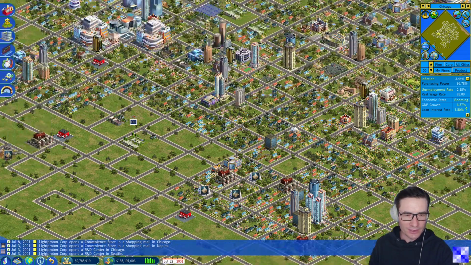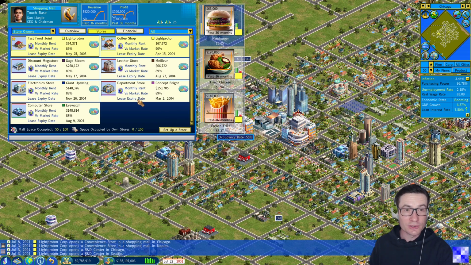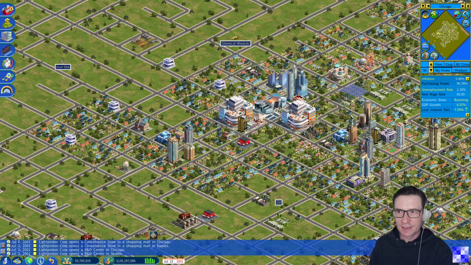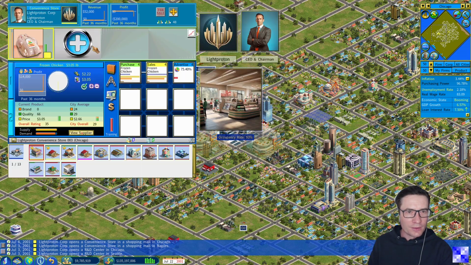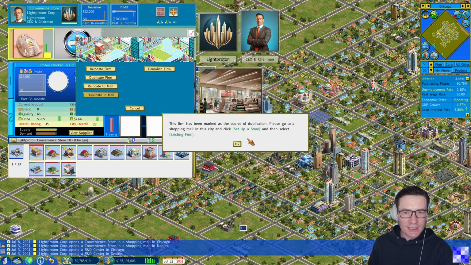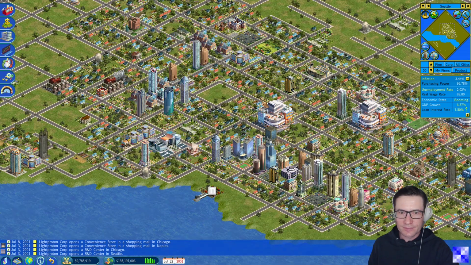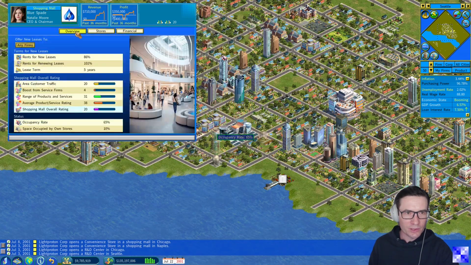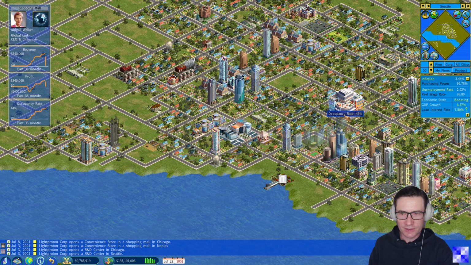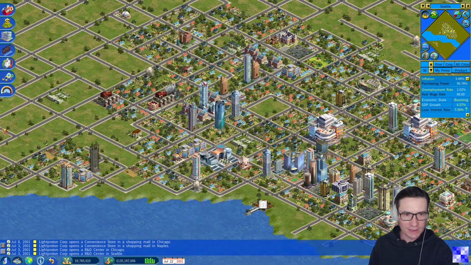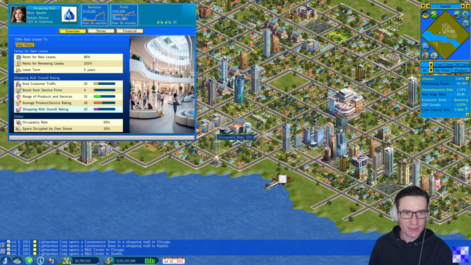And having done that, while we wait to have enough money to also set up a cattle farm in Chicago, we will duplicate this convenience store also in the city of Seattle and move here to the shopping mall with the highest rating. This is 20, this is 19, this is 19 once again. What about this one? 20.